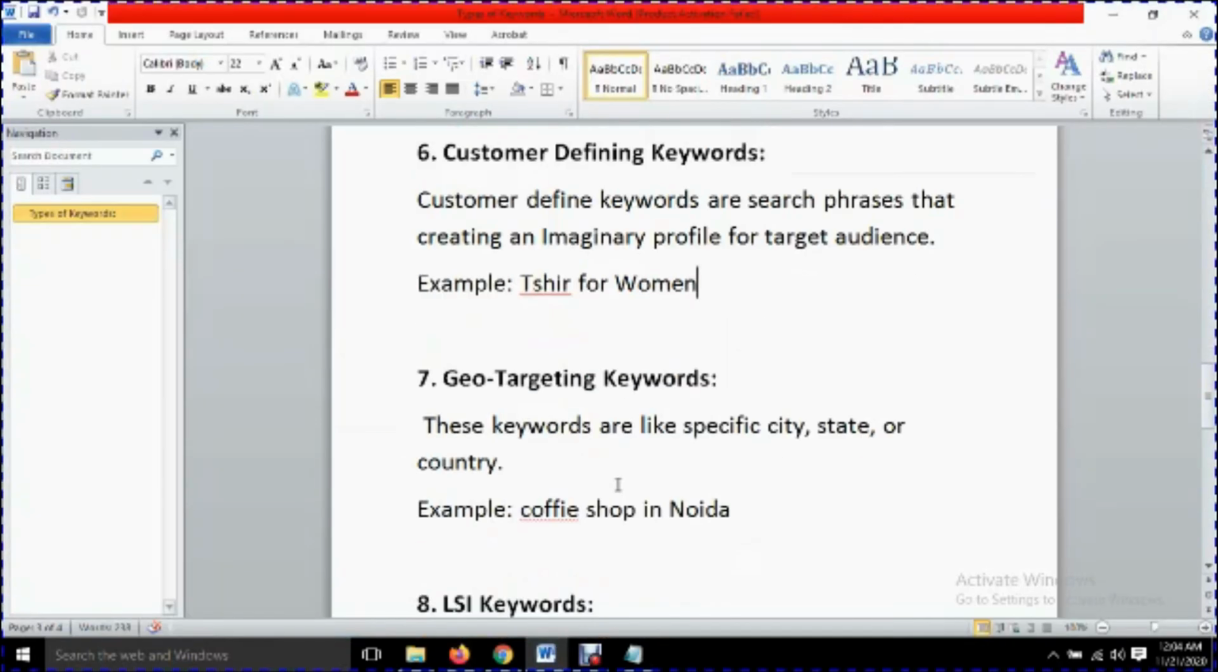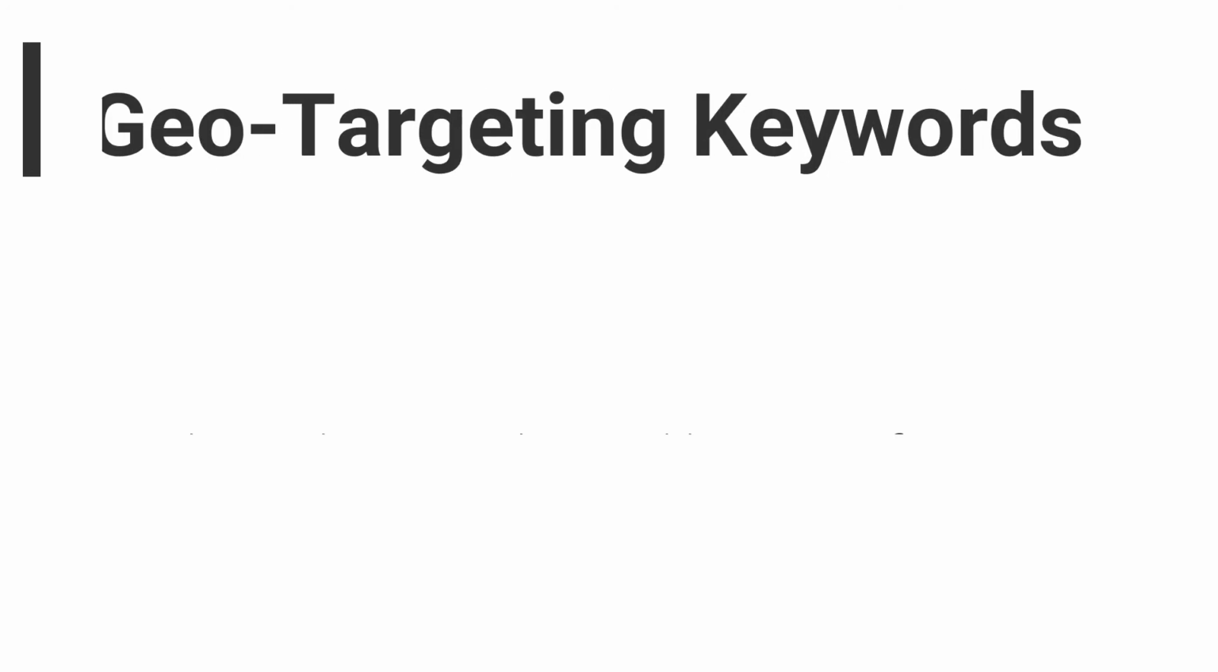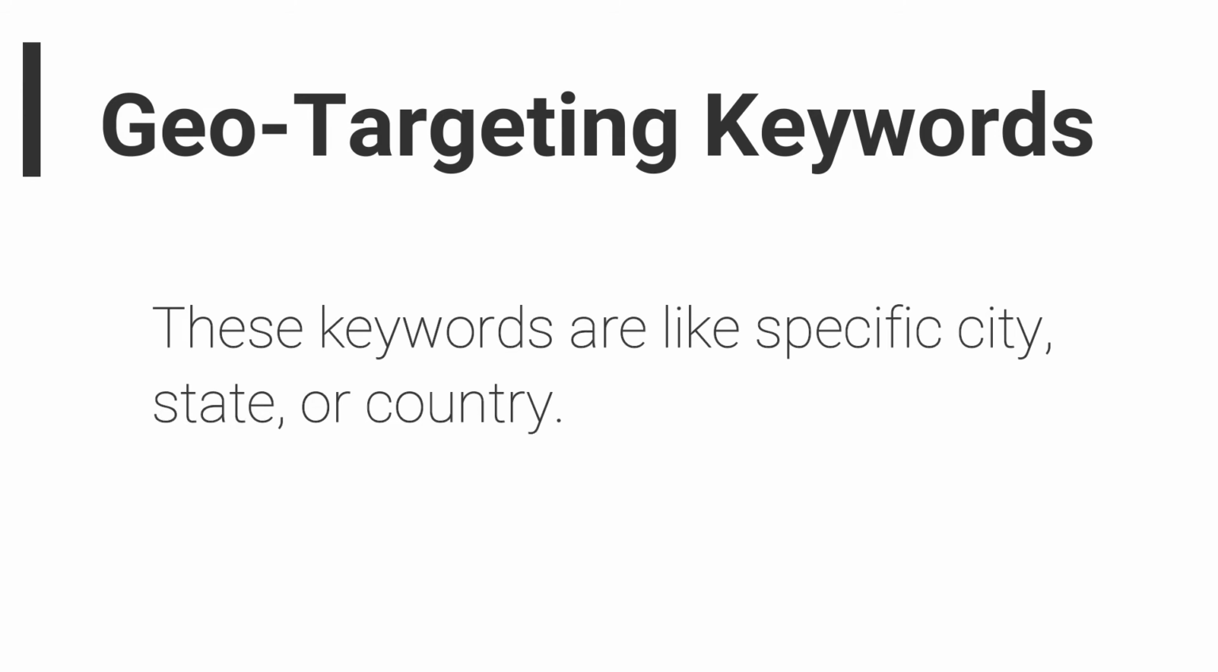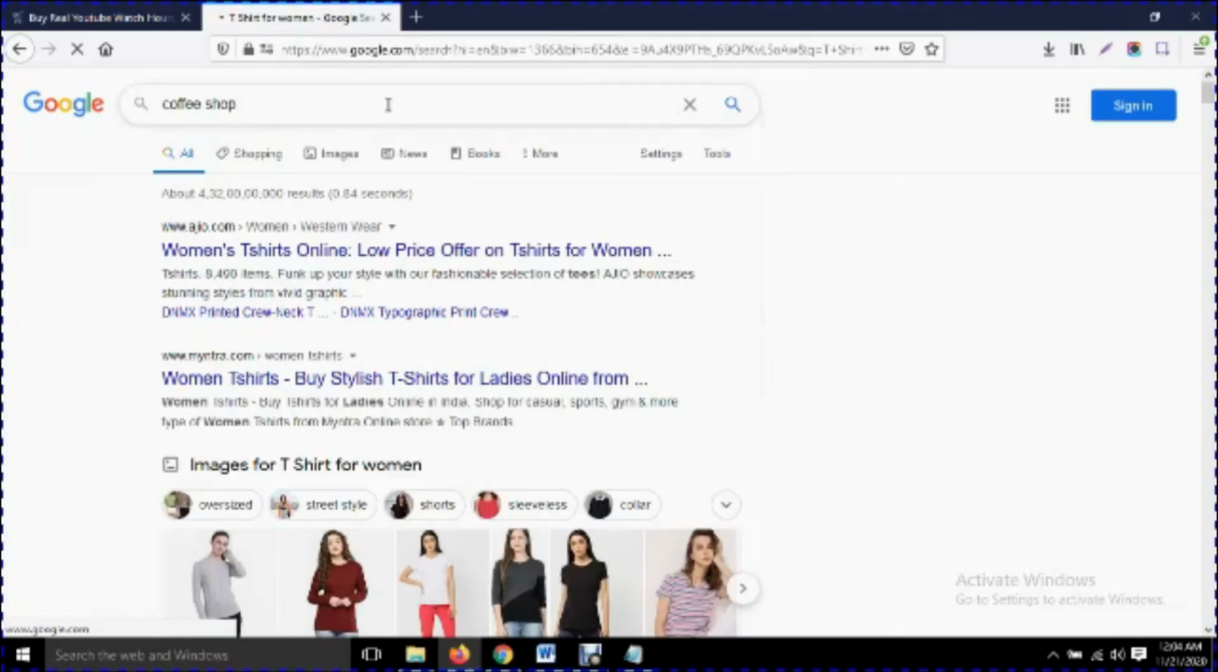And the 7th point is geo-targeting keyword. These keywords specify city, state or country. It means when we are searching anything on Google while defining the state, city or address, this is called the geo-targeting keyword. Like take an example. Suppose I am writing coffee shop. So when I'm writing only coffee shop, I will get the coffee shop details.